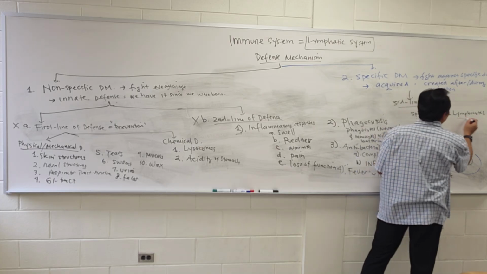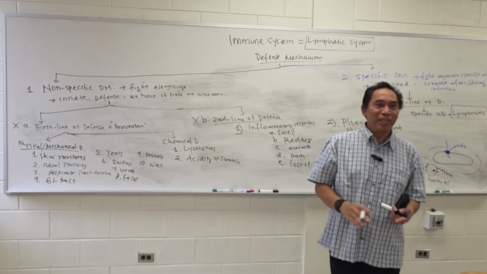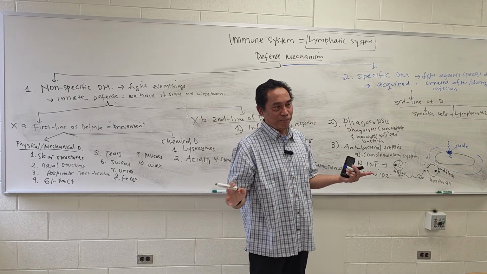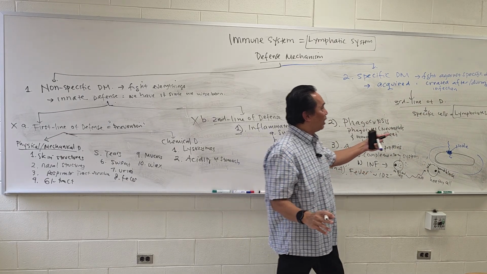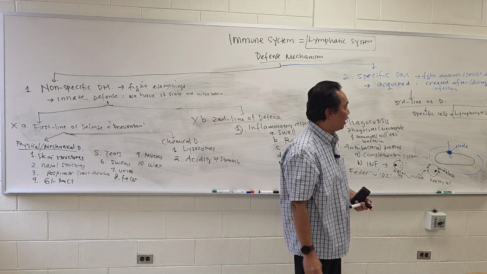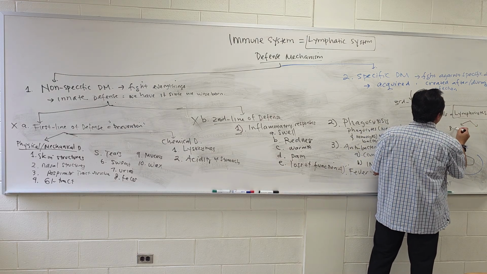And again, we already learned there are two types of lymphocyte: B cell and T cell. B cell has 3 types. T cell has several types. So that's gonna be done by these lymphocytes, which are the B cell and T cell.